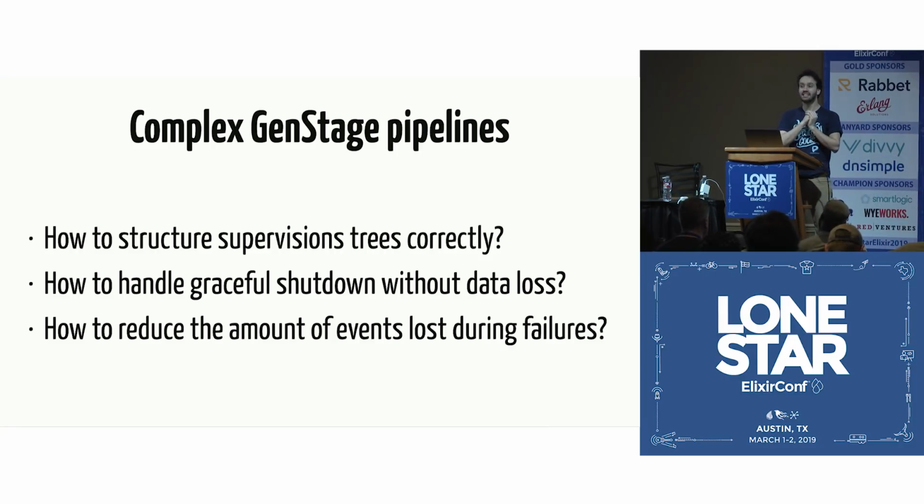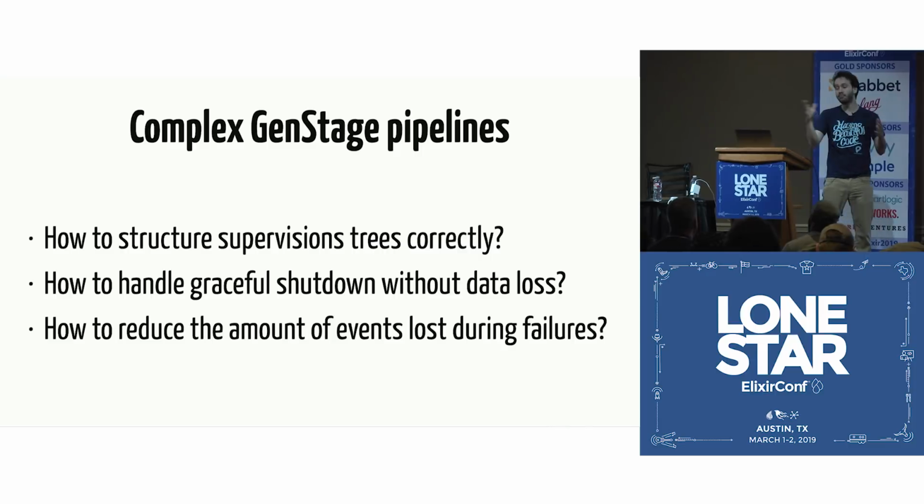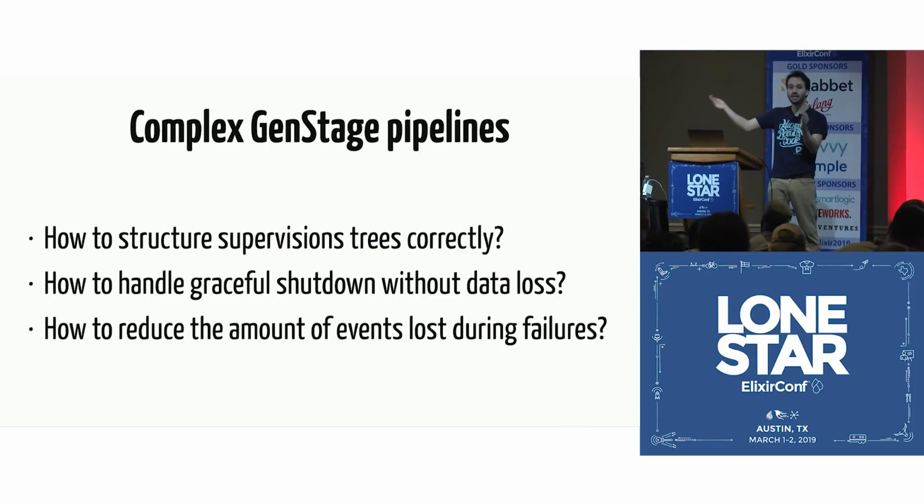If you have a GenStage pipeline in production and you have not thought about those questions, you don't have to panic. Right? Why? Because, for example, if you're getting data from Amazon SQS, what is going to happen is that if you lose some data, it's going to go to a dead letter queue, and you're going to process it again. Most well-designed data processing pipelines are idempotent. So if you have to replay some step again, it's not going to change the overall result.